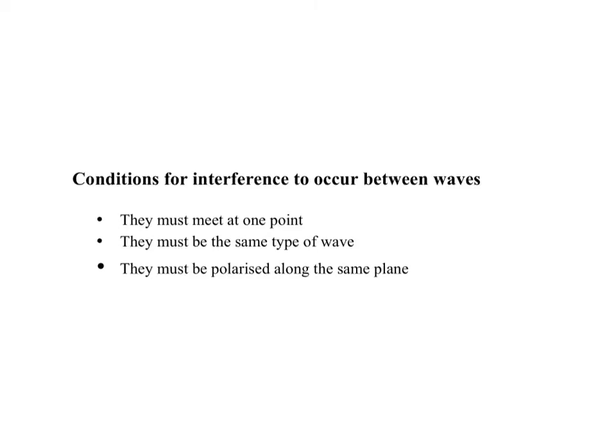So what are the conditions in order for the waves to interfere? If they ask you what are the three conditions for the waves to interfere, number one, they must obviously meet at the point. If they don't meet, they cannot interfere. Right or not? Number two, they must be the same type of wave. So you can only get interference between like sound and sound, light and light. Sound and light don't interfere. And then they must be polarized along the same plane.